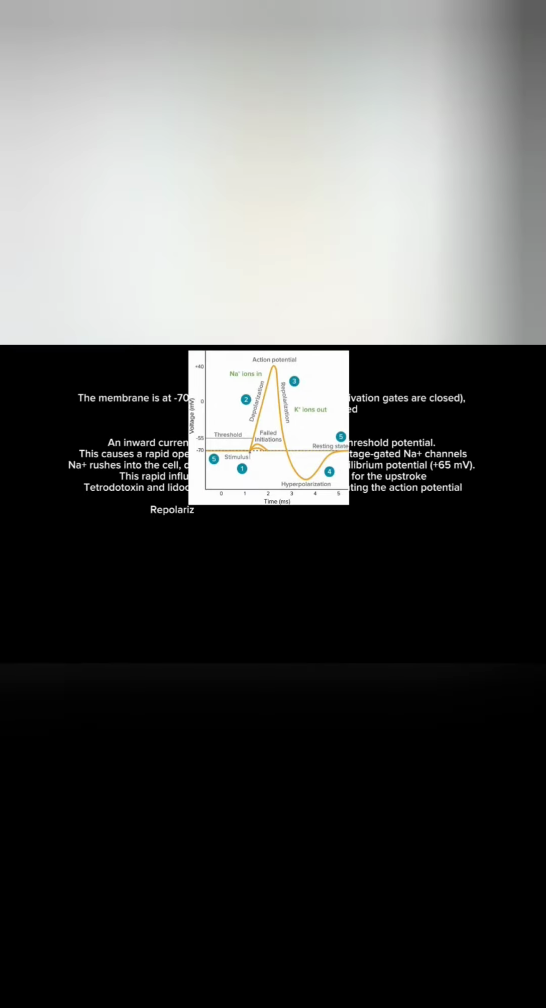Sodium rushes into the cell, driving the potential towards its equilibrium potential. This rapid influx of positive charge is responsible for the upstroke. Tetrodotoxin and lidocaine block these channels, preventing the action potential.